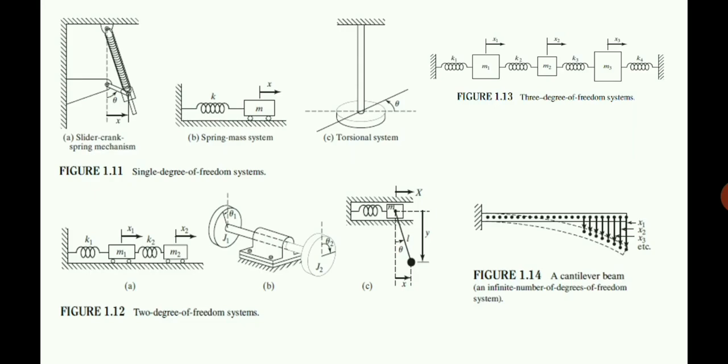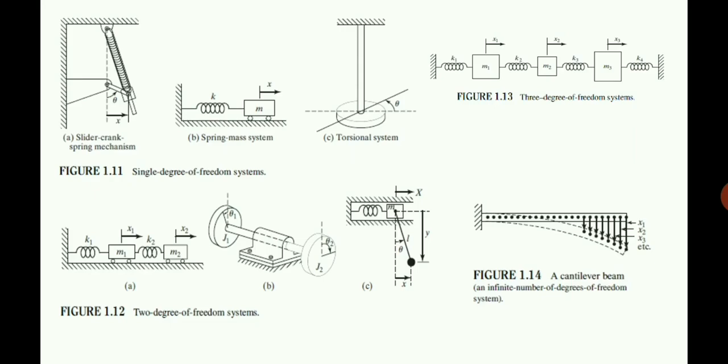And finally the last one is a cantilever beam. In the case of cantilever beams, we are assuming that the beam is made up of n number of small finite masses. It's not a discrete system, it's a continuous system. There are n number of finite masses. These dots shown in the beam actually represent individual masses. Each of these masses will have different displacements.